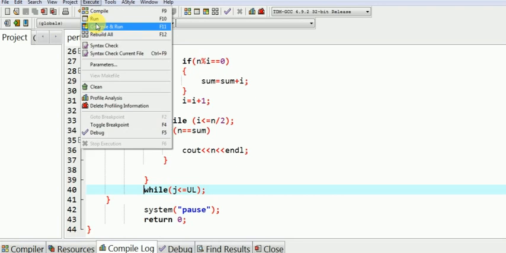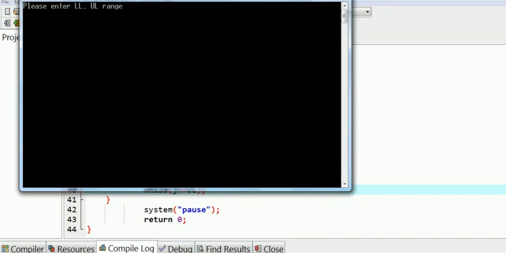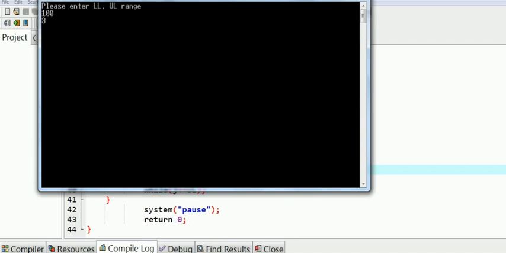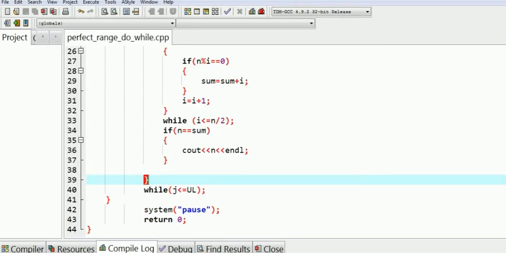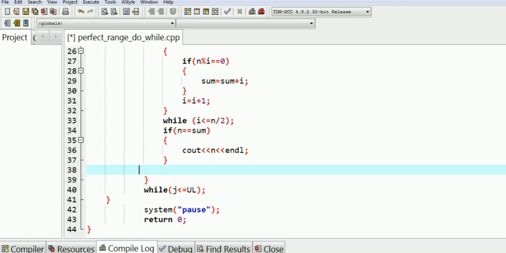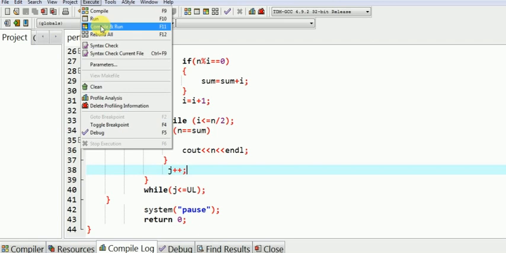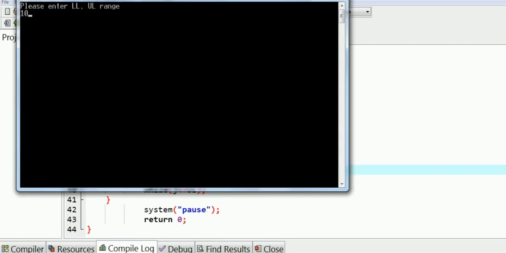Let us run this program. Please enter lower limit and upper limit. It's 100 as upper limit and 3 as lower limit. Run it. It's an infinite loop. Since we have not updated the loop control variable of the outer loop, the main condition of the outer loop never becomes false. So you have to update the outer loop control variable and rerun your program.